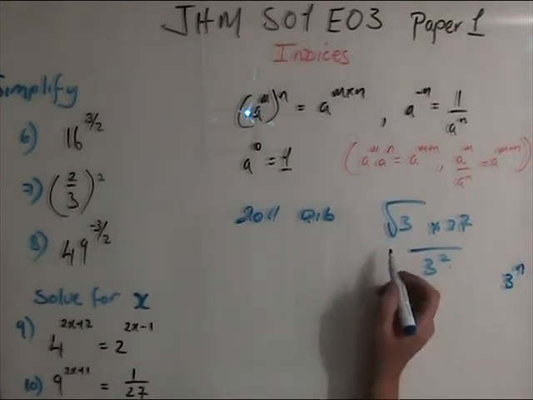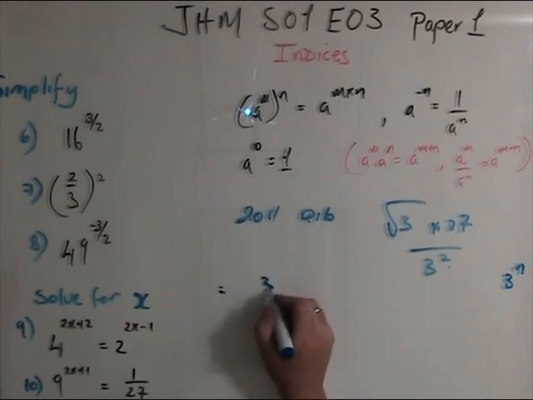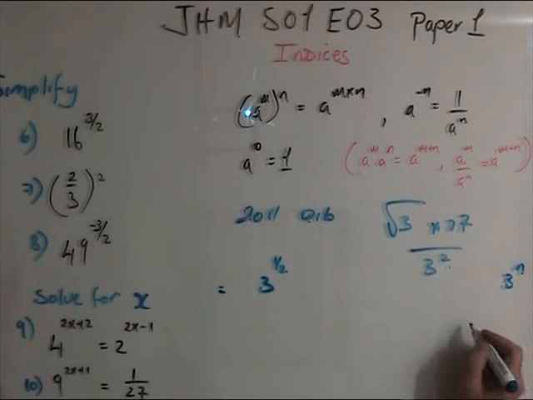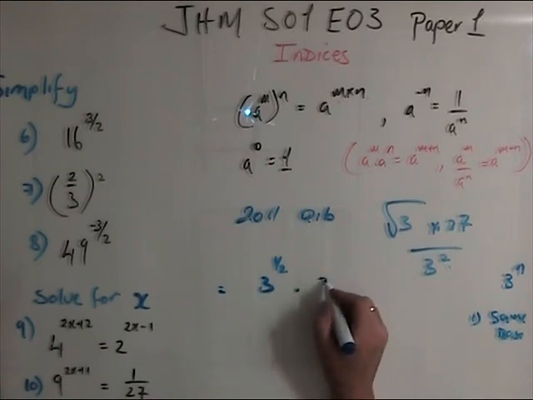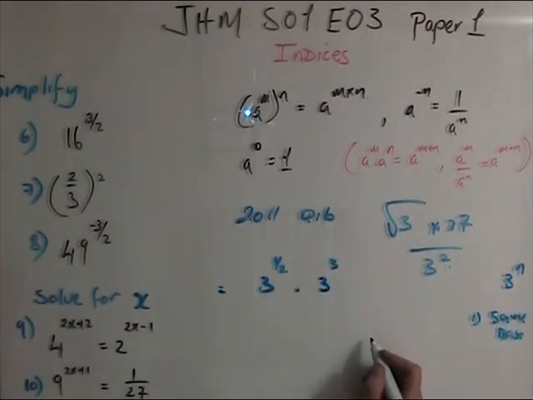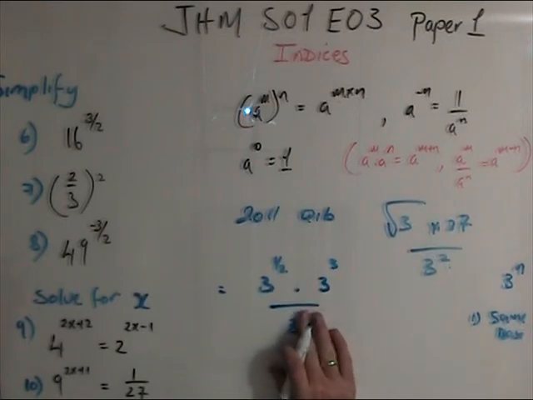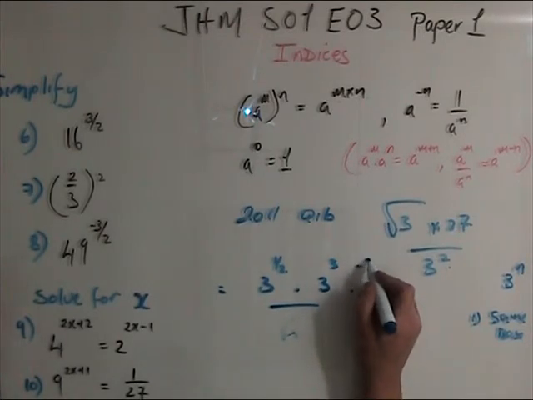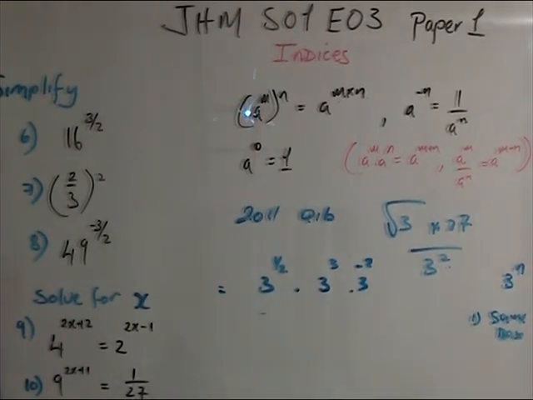So the first thing is, what is my base? My base is 3. So what's the square root of 3? The square root of 3 is 3 to the power of a half. So I'm getting the same base. Multiplied by, what's 27? 27 is 3 to the power of 3: 3 by 3 is 9, 3 nines are 27. All over 3 to the power of 2. Now I bring that up and that becomes 3 to the power of minus 2. I'm bringing it up and it changes the sign, changes its function, should I say.